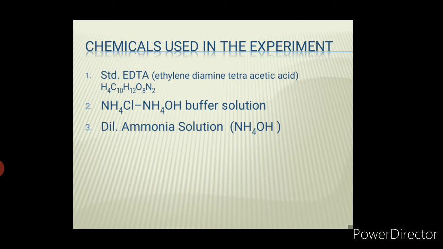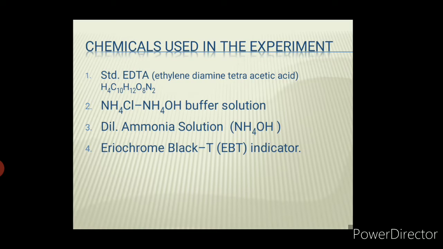Next chemical is dilute ammonia solution, which is used to prepare the EDTA solution. Here the procedure contains two parts, and you will understand it after some time. The first part is preparation of EDTA. EDTA salt will be given to you. You need to first prepare the EDTA solution, then go for the titration. The prepared EDTA you must fill in the burette, then go for the titration. To prepare the EDTA solution you must use dilute ammonia solution.